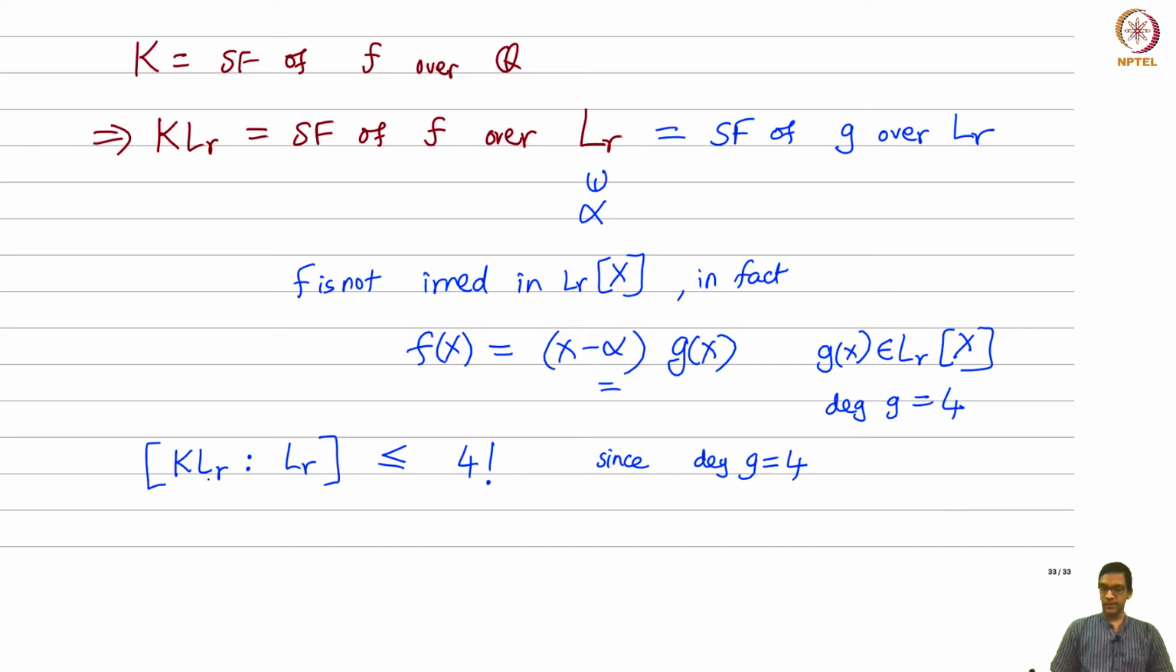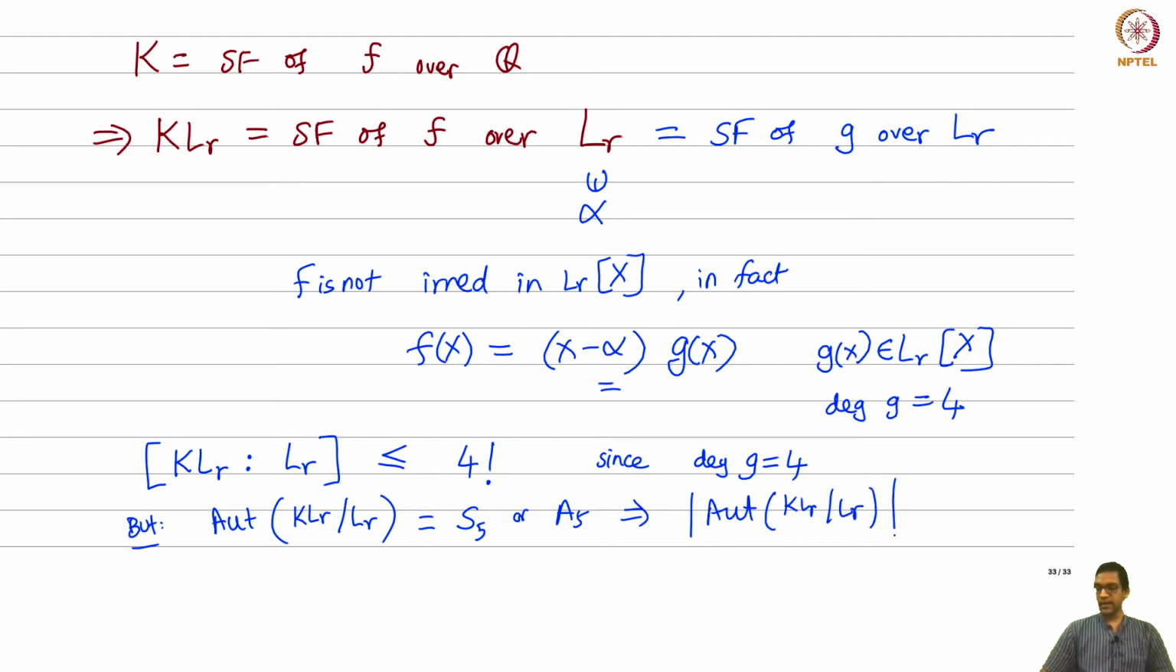Okay. But what do we know? We also know that this is Galois, and the Galois group is either S5 or A5. But now here's the contradiction. The automorphism group of KLR over LR by our iteration argument was either S5 or A5, which implies its cardinality is at least that of A5, right? So the cardinality of the automorphism group is at least 60, which is the cardinality of A5.